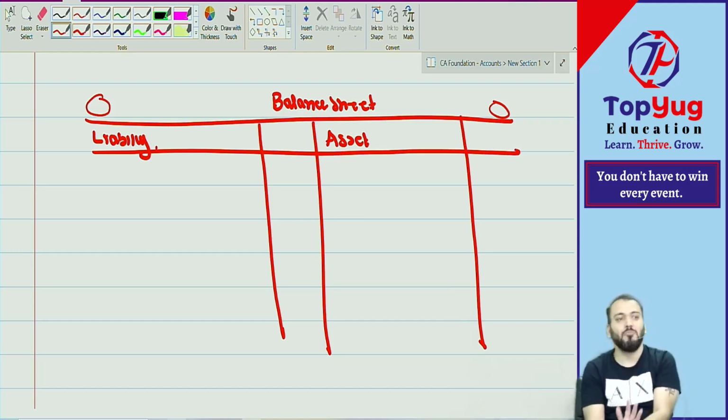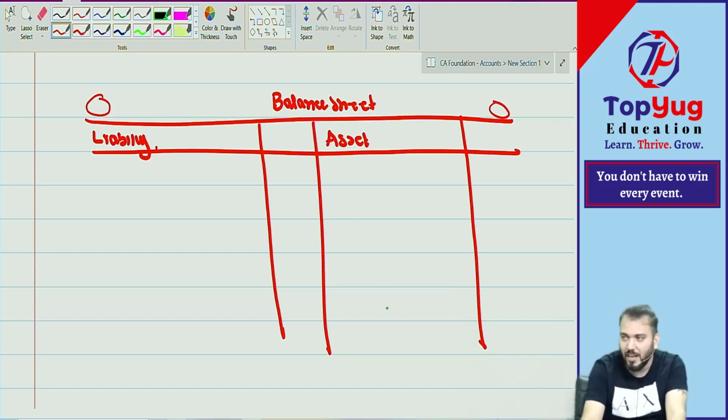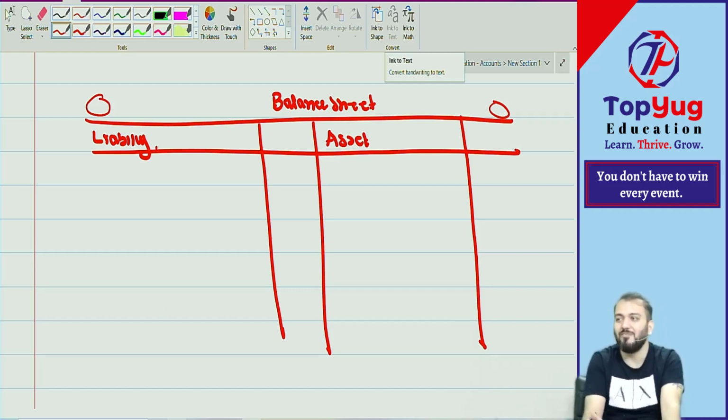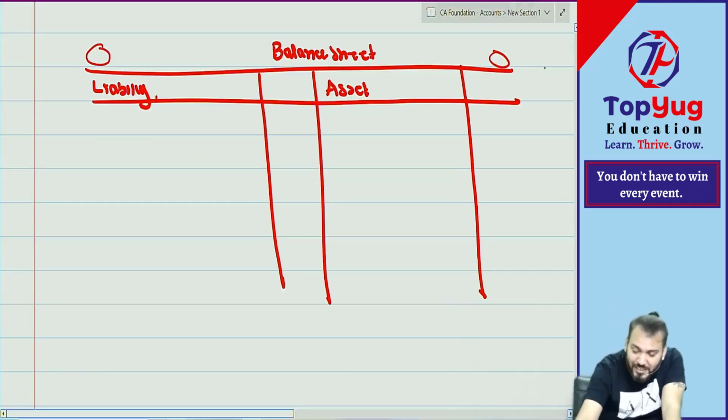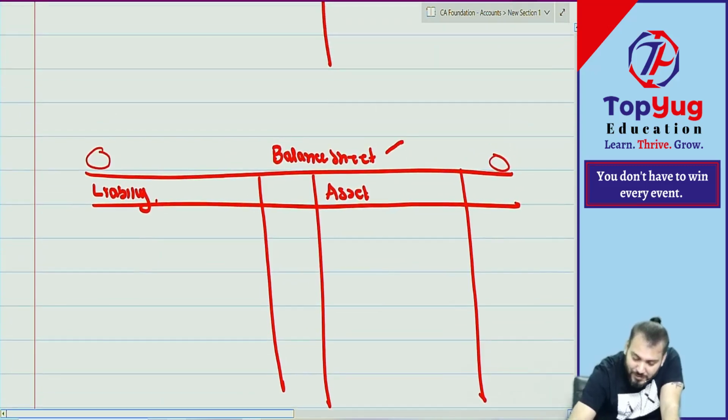Somebody says write down here, we are writing here. Correct? So we write down assets here, liabilities here. There is no reason why assets here and liabilities there. We can change also, but in the examination they will ask why you have changed, and say come again after 6 months. So we will not change. Correct now? Understood what I am saying? But see, the balance sheet is a statement.